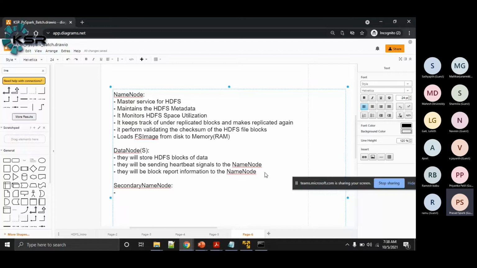So it creates a backup of the name node's metadata. So this we call a snapshot, a metadata snapshot.